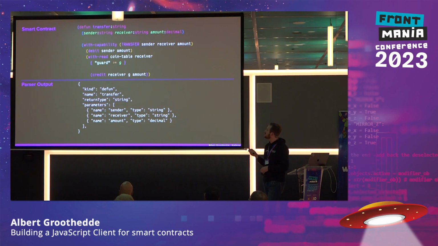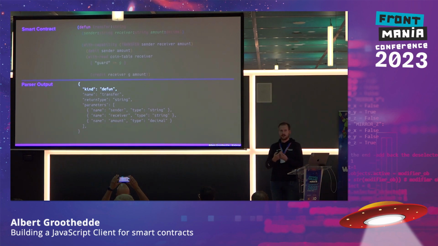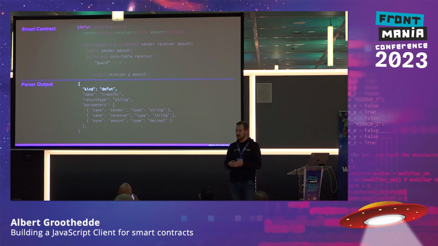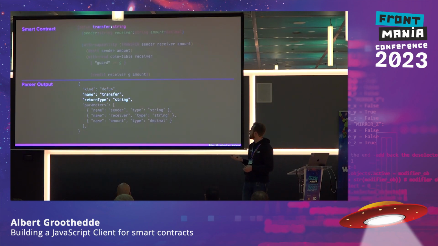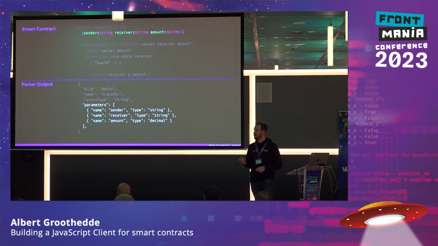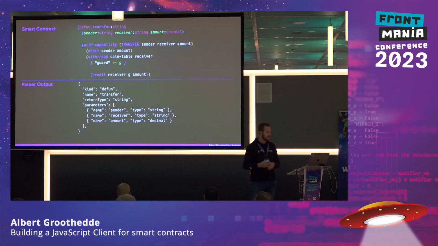So in this case, we have a smart contract on the top, and this is the output that we want, right? So we have defun and transfer, some parameters, and then those are defined here. Now, as you can see, defun is a keyword for identifying what comes next, and what comes next in this case is a function. So we have a function name and a value that is the return value. That's what we see highlighted here. And we also have some parameters. So this is the way we parse them, and this is the way we can use them to build our TypeScript client.